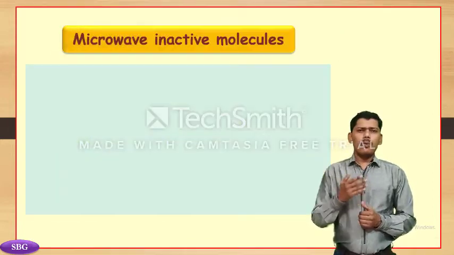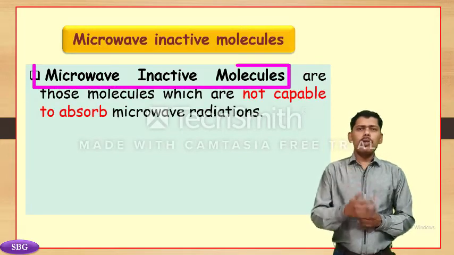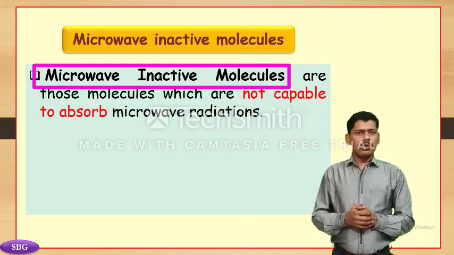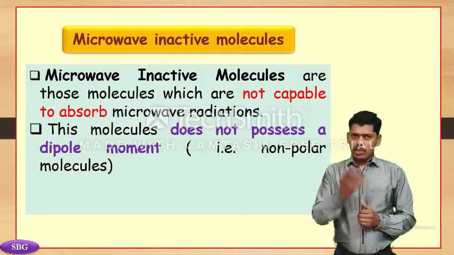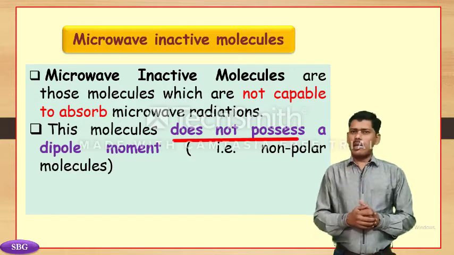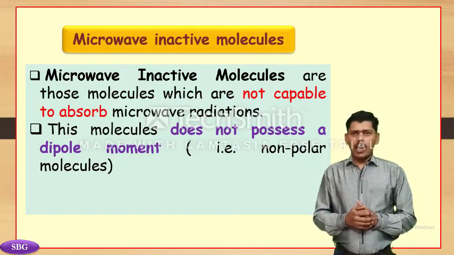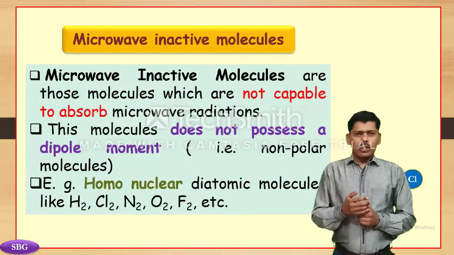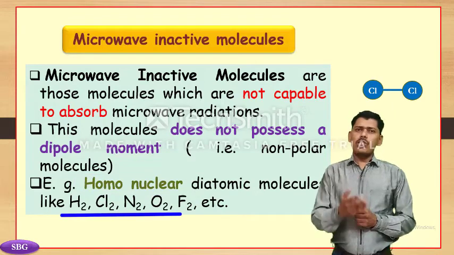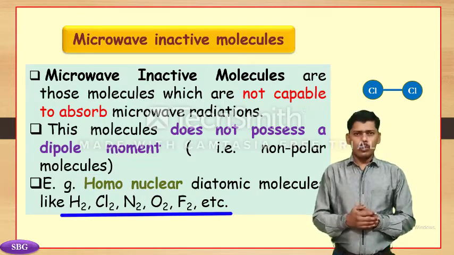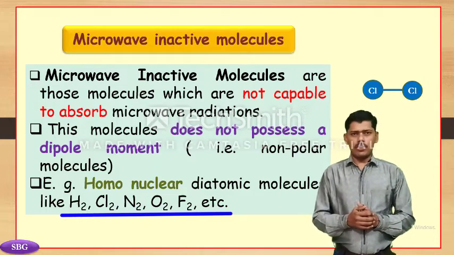Next are the microwave inactive molecules. Microwave inactive molecules are those molecules which are not capable of absorbing microwave radiation. These molecules do not possess dipole moments, that is, those molecules are not polar. For example, homonuclear diatomic molecules like H2, Cl2, N2, O2, F2, etc. are the microwave inactive molecules.